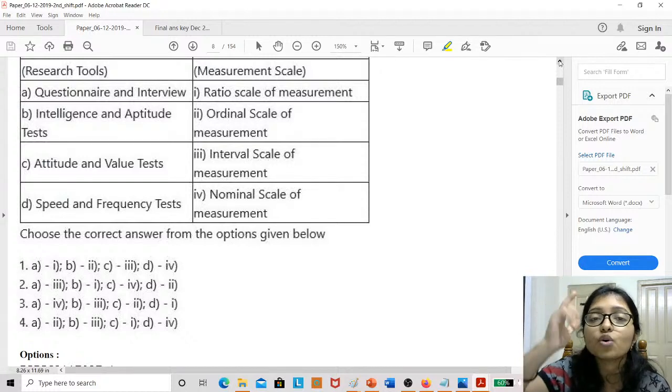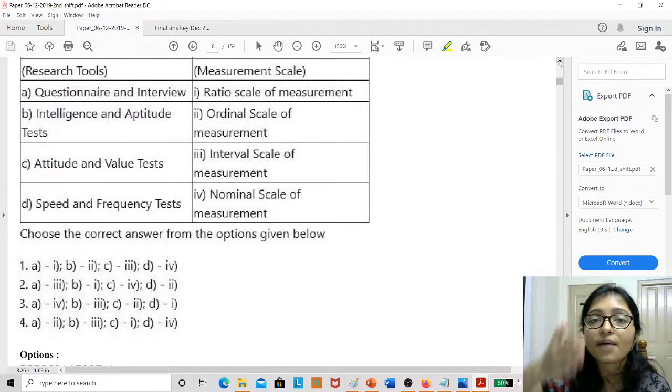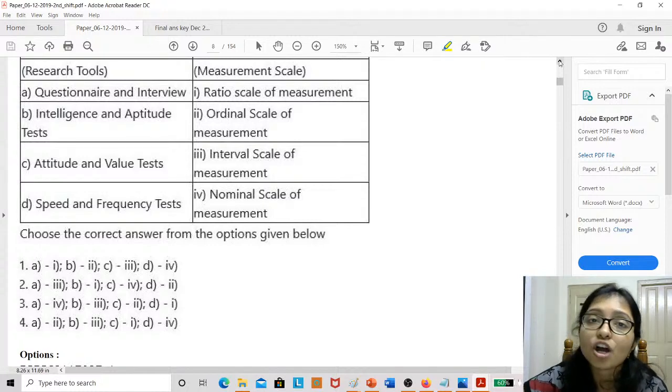So attitude and value test is the ordinal scale. You are giving good, bad, you are giving some order, that is 1 2 3 4 5, what is your attitude, right? So that is definitely ordinal scale. And speed and frequency test, speed is always ratio scale. Speed and frequency is always ratio.